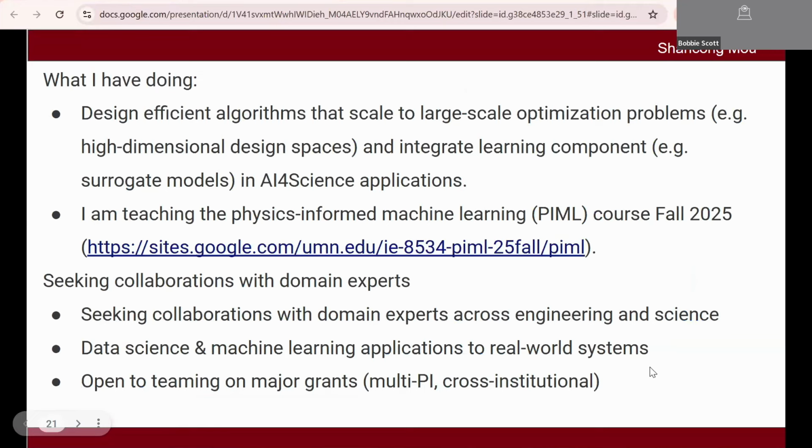And this semester, I'm teaching a course on physics-informed learning, an introductory-level course for students. I believe some of the students are not only from SIE, but also from other departments.